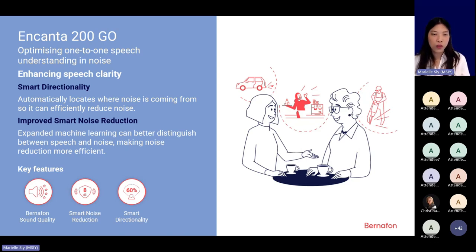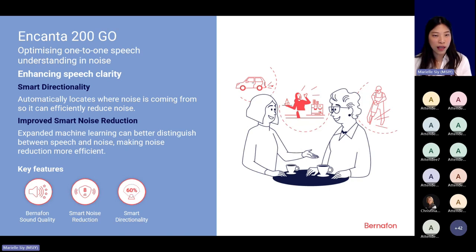And this is with the goal, of course, of increasing speech understanding in noise. Encanta 200 Smart Directionality provides up to 60% effect, which means that the reduction is up to 60% in the direction of the noise.